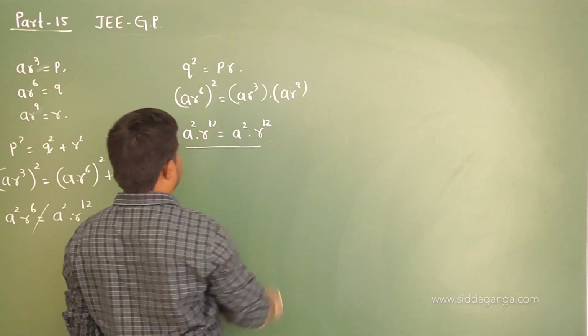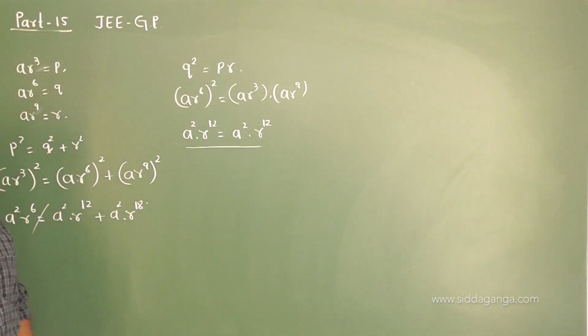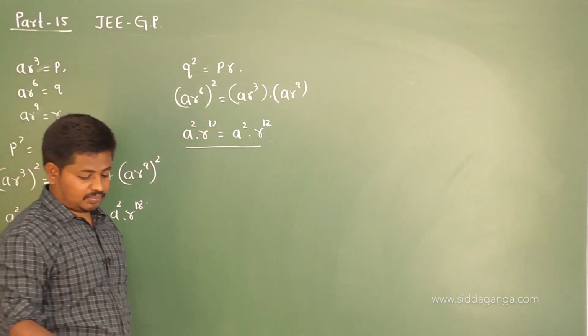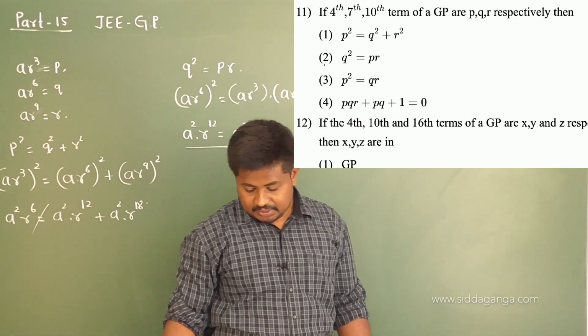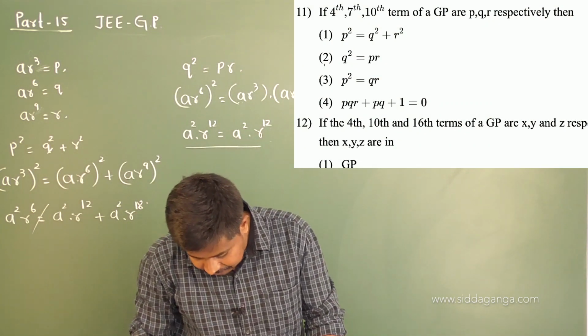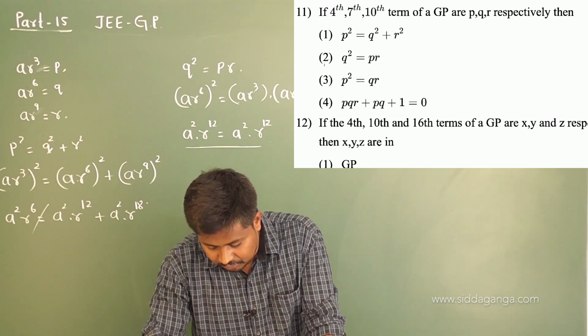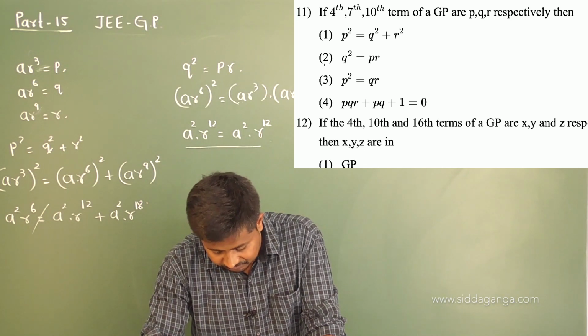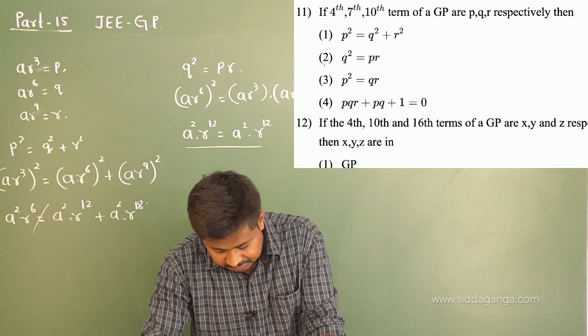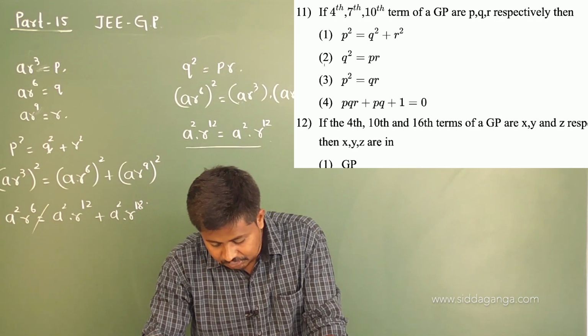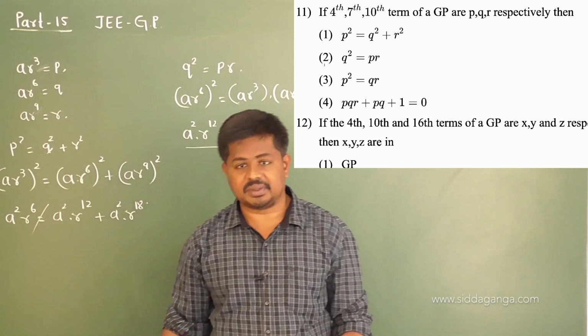Of course, LHS equal to RHS. Therefore, option 2 is the correct one. If the 4th, 7th, 10th terms of a GP are P, Q, R, then Q square is equal to PR, I mean option 2.